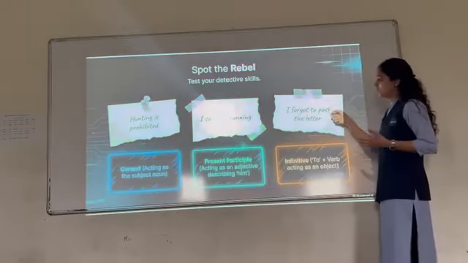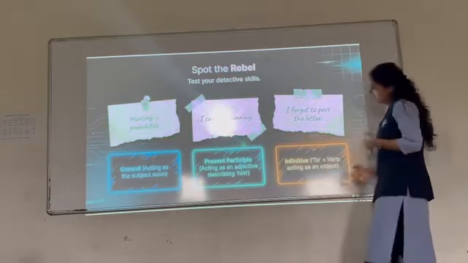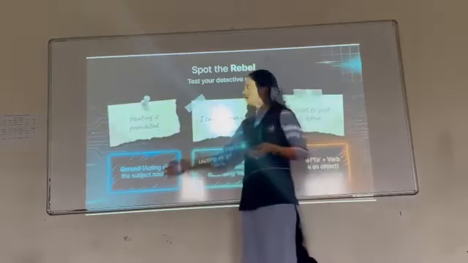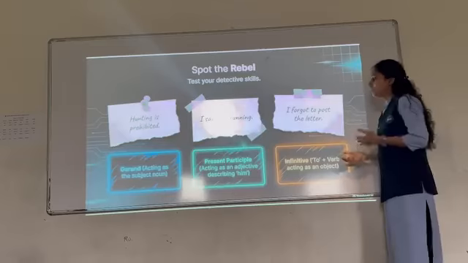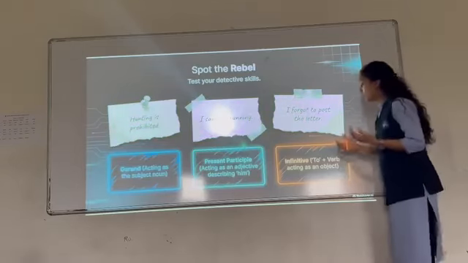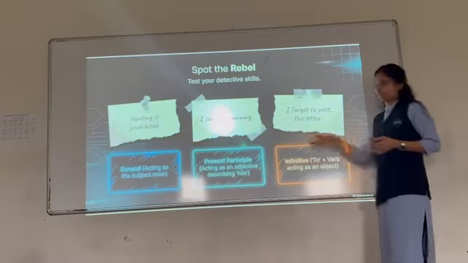Non-finite verbs over here. So obviously you can see this is infinitive, this is present participle, this is gerund. But you need to find out which word in the sentence is gerund, which word is present participle or infinitive, whatever.